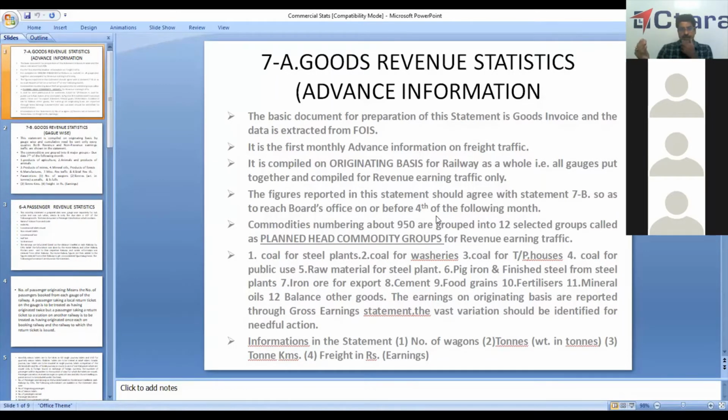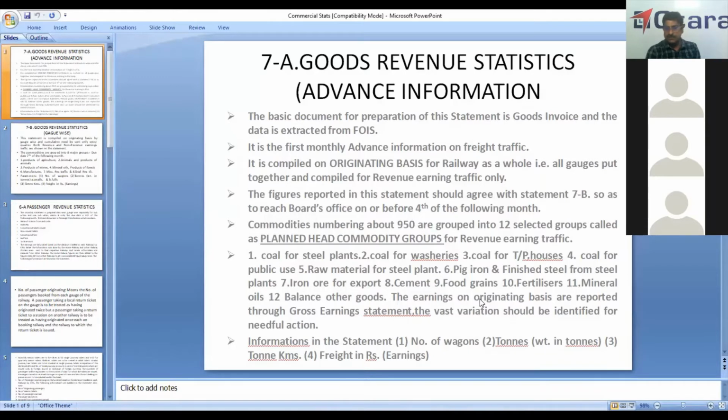So basically 7A will have the number of commodities, 950, grouped into 12 selected this time, with the following information: coal for steel plants, coal for washeries, coal for thermal powerhouses, coal for public use, raw material for steel plant, pig iron and finished steel from steel plant, iron ore for exports, then cement, food grains, fertilizers, mineral oils, balance other goods. Here, all these are shown, and originating earnings are reported from gross earnings. It is compared, and any variation is examined.